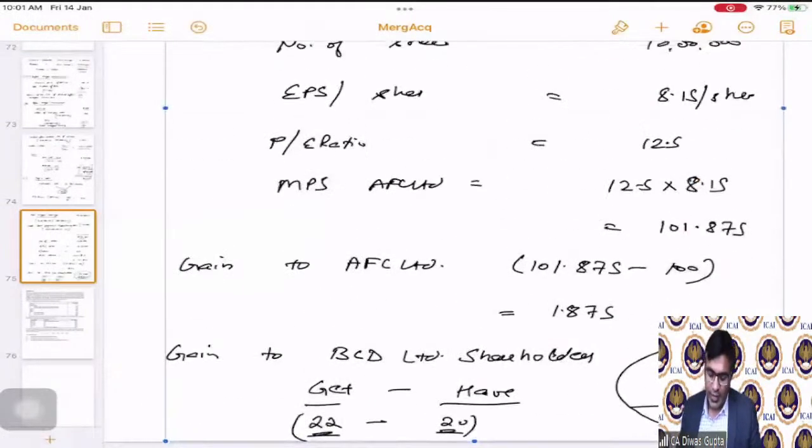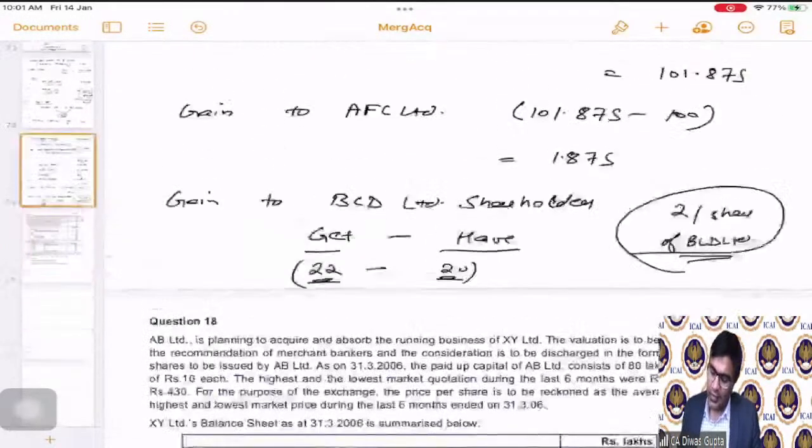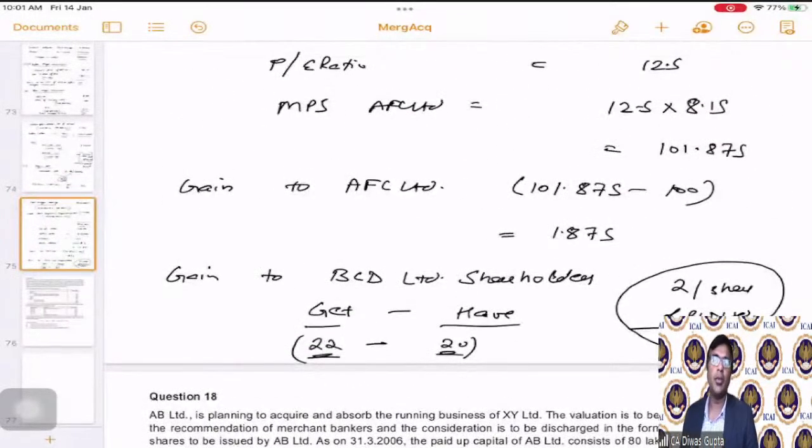Okay, students, now with this, we have completed today's session. We will attempt some of the questions and some of the theoretical part in the next session, and we will wrap up the mergers and acquisitions. Till then, please do revise well over the weekend, and all the best for your preparations. We'll meet in the next session.